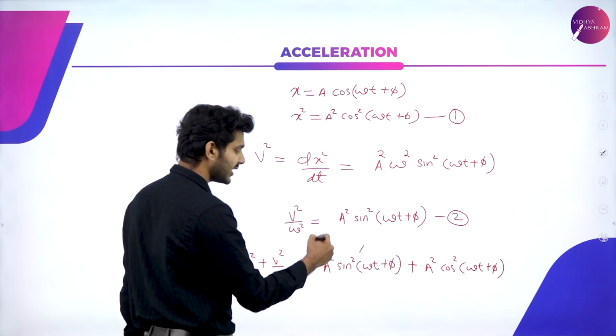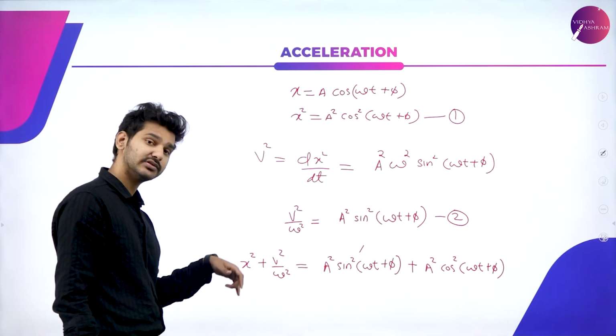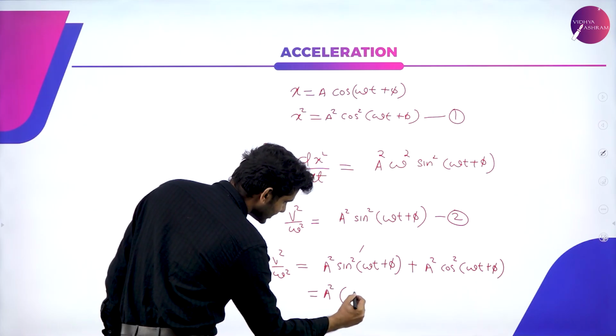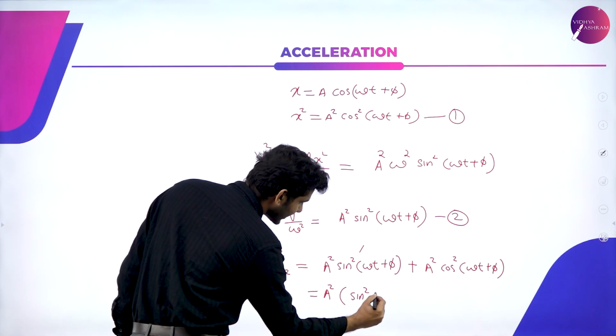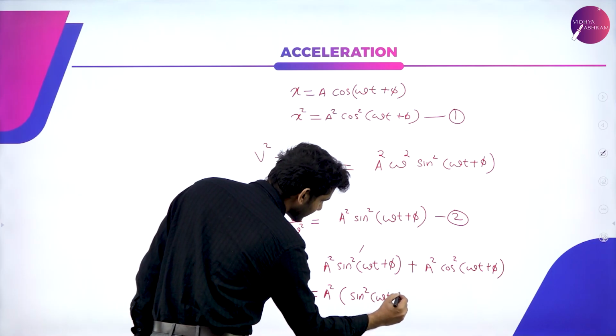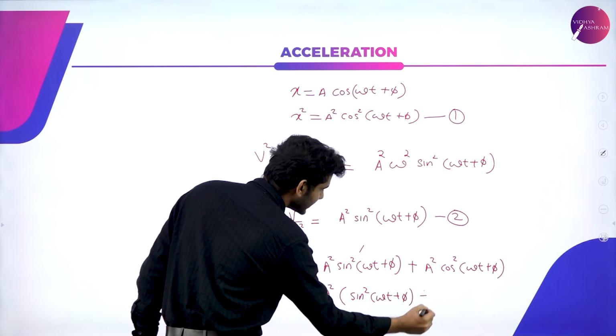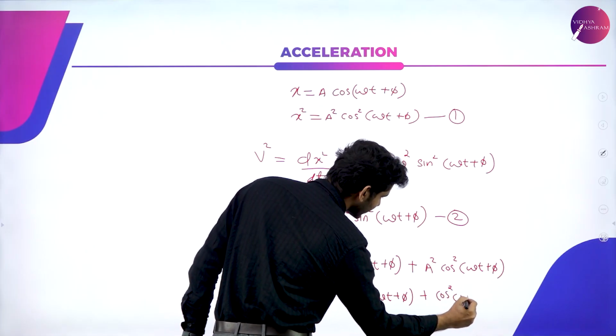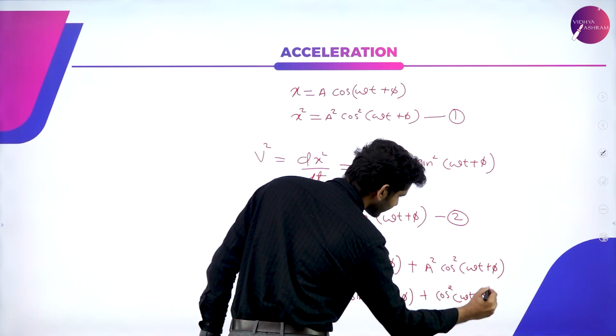Here a square is common, so we can keep it outside and write this as a square into [sine square(omega t plus phi) plus cos square(omega t plus phi)].